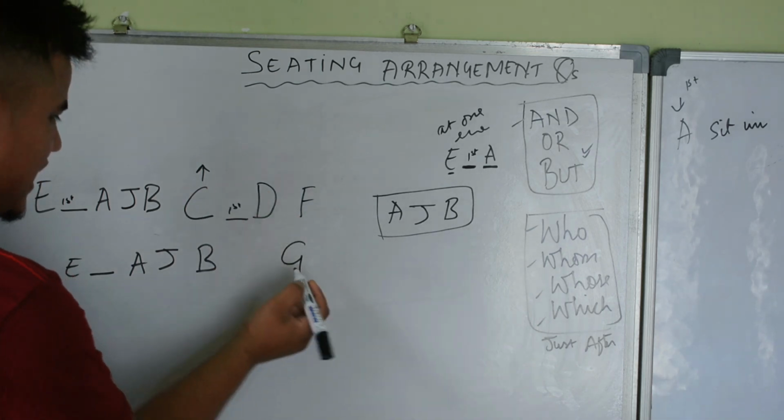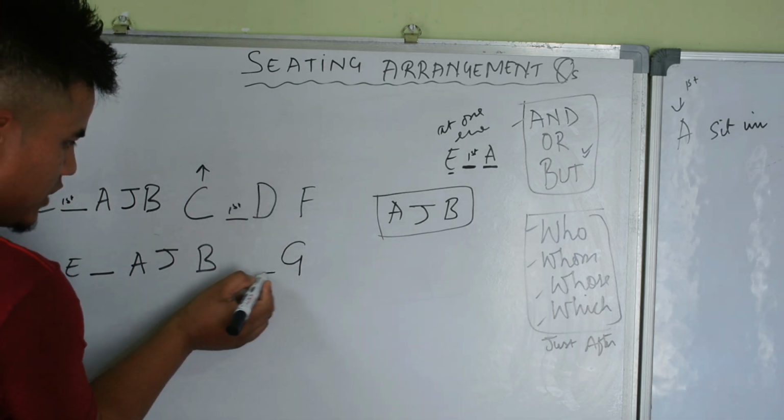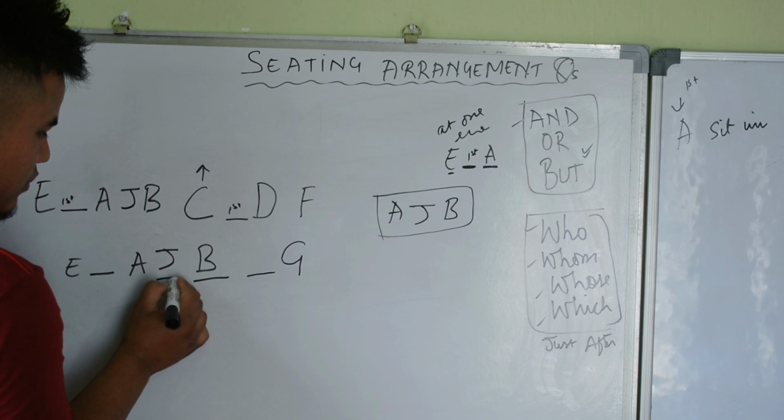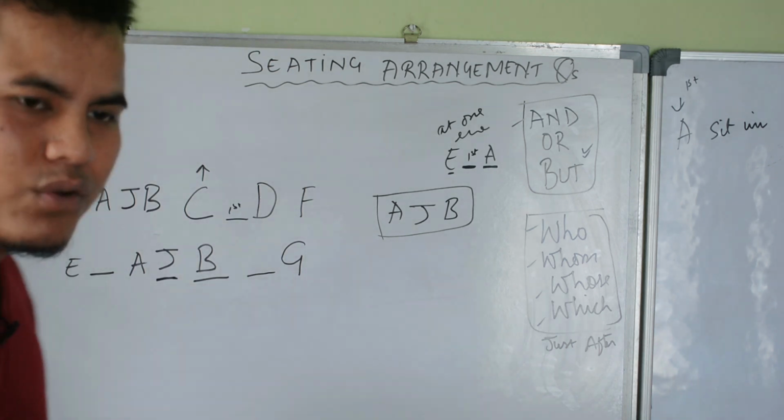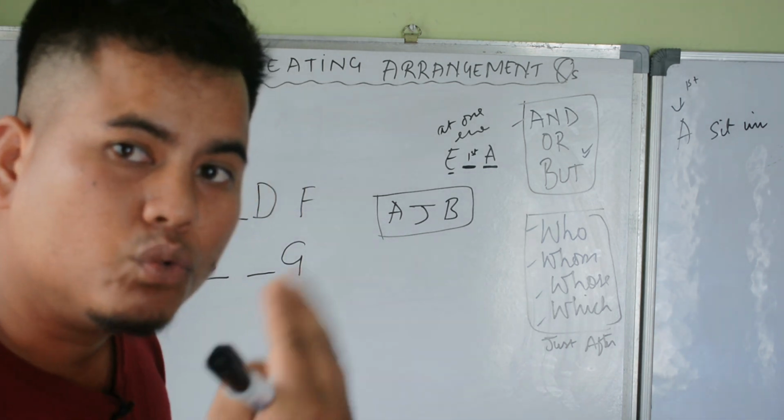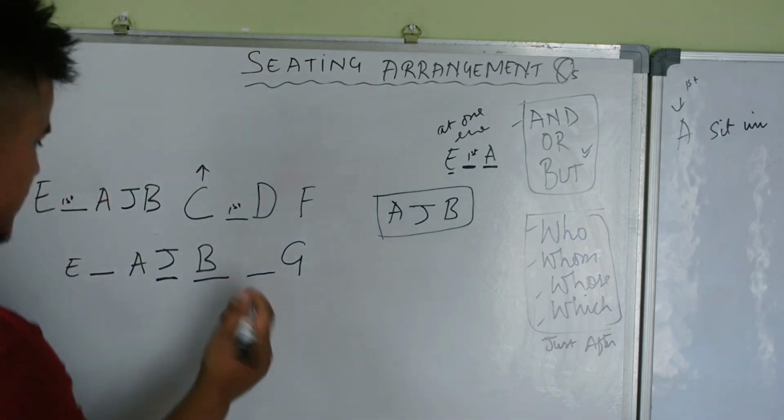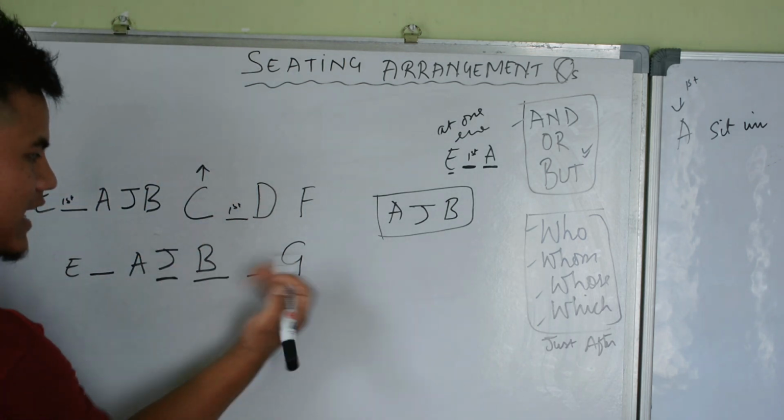To the left of G at third place: first place, second place, third place. Then J is to the left of G at third place.